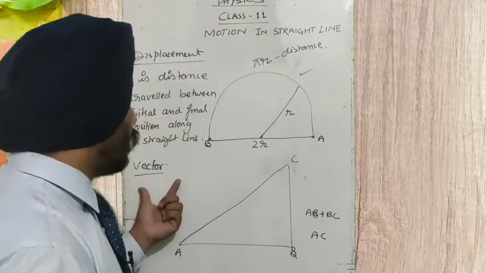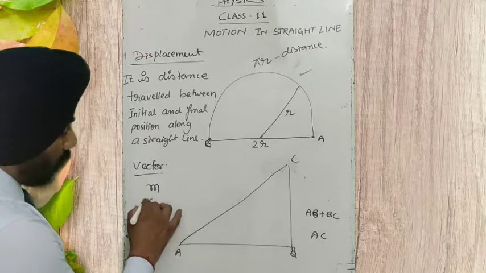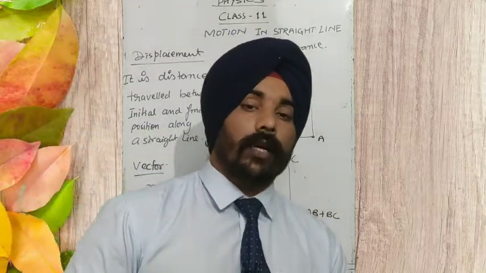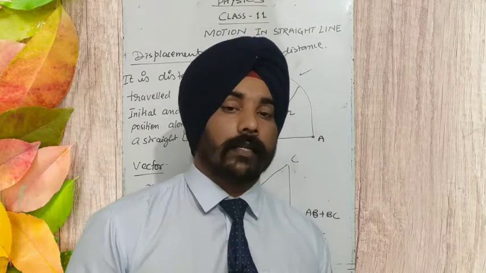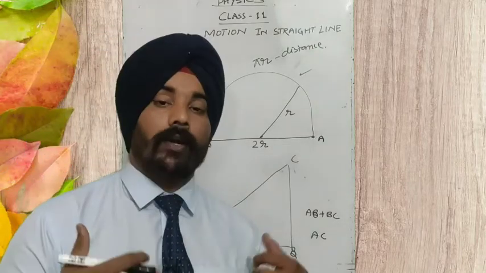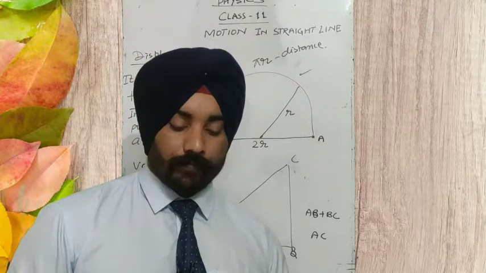The unit is the same as meter. The dimensional formula is L for the displacement. So now you have understood what the displacement is and what the distance is. It is a vector quantity because its direction will always be from initial to final.